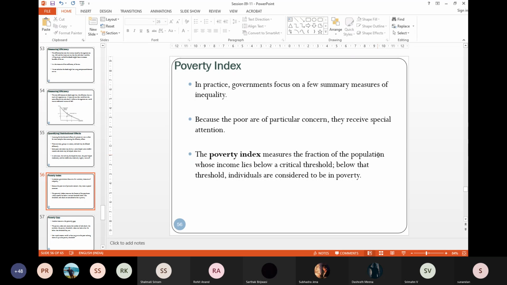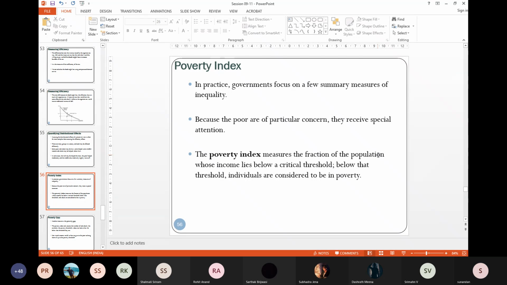In general, identification of that cohort by the name poor is of ultimate importance, because you know this is the target beneficiary group. So if I want to provide something to a particular group, I know who is poor. I have to identify them. The first and most simple measurement that is being used is what we call